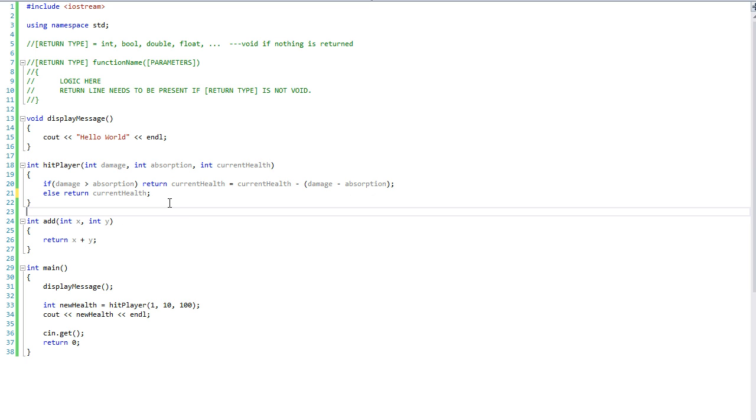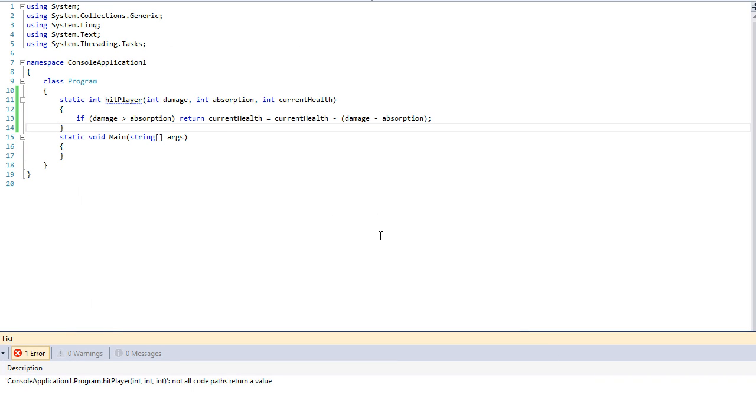Okay, so now we know 100% that we will return something. You know, if damage is less than absorption, we still return some value here. So we always need to return something. Other programming languages will complain to you, saying not all code paths return a value.